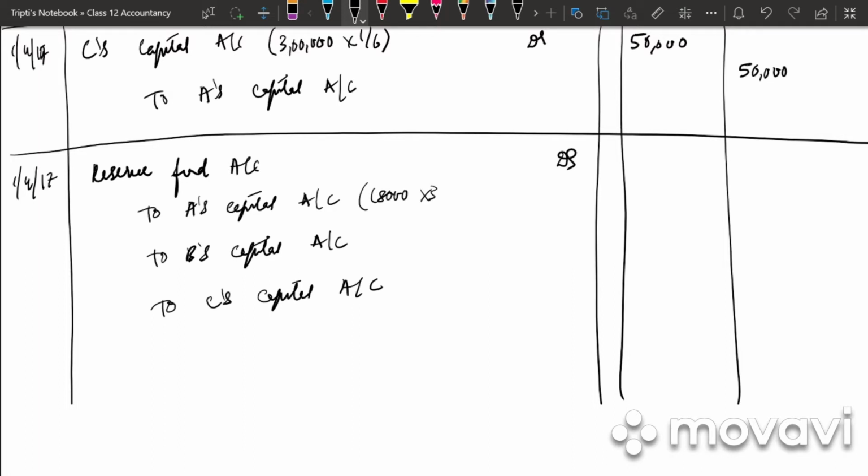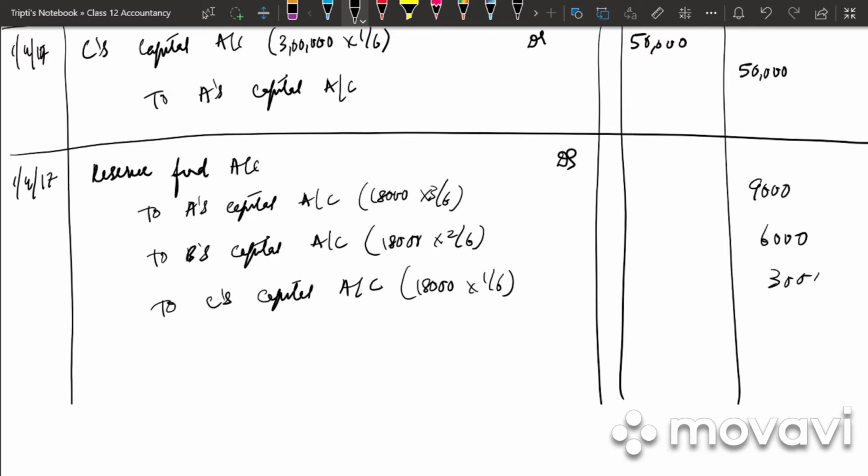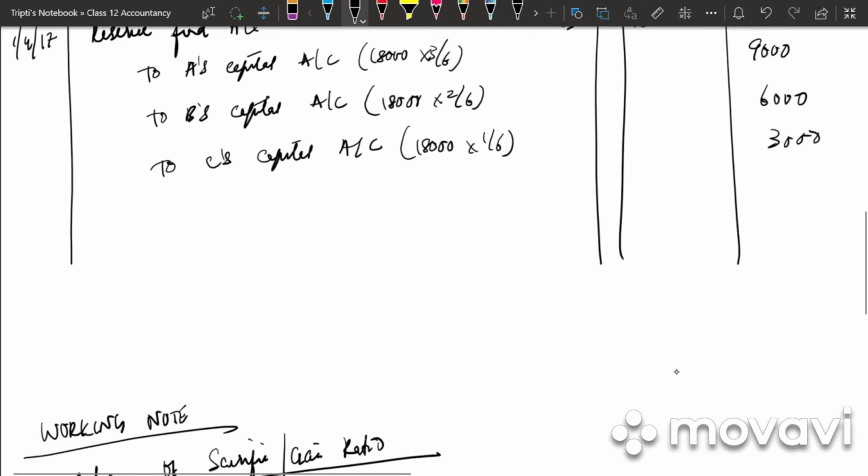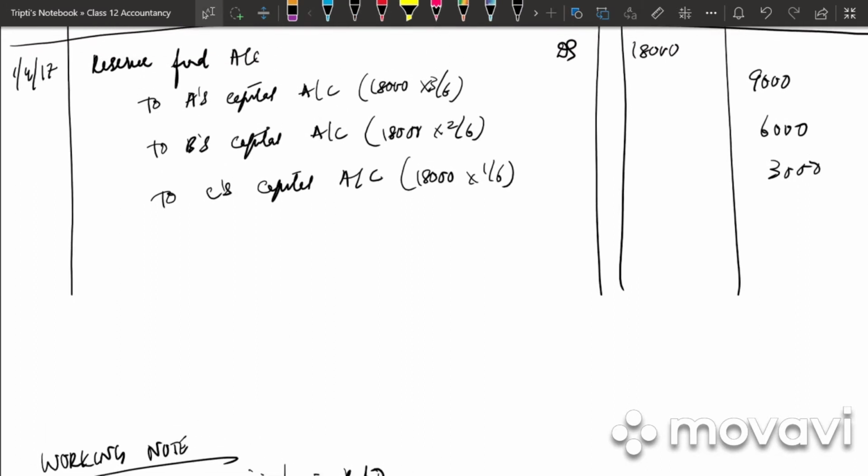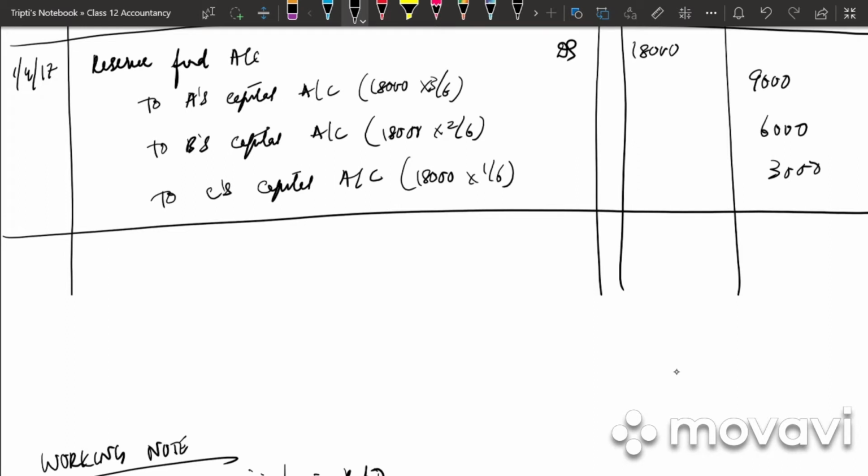And what is the old ratio? 3/6. So A is 9,000. B is 18,000 into 2 by 6, that is 6,000, and then we have 18,000 into 1 by 6, that is 3,000, and reserve fund will be debited by 18,000. Write down the narration: Reserve fund transferred to partners' capital account in their old profit sharing ratio.